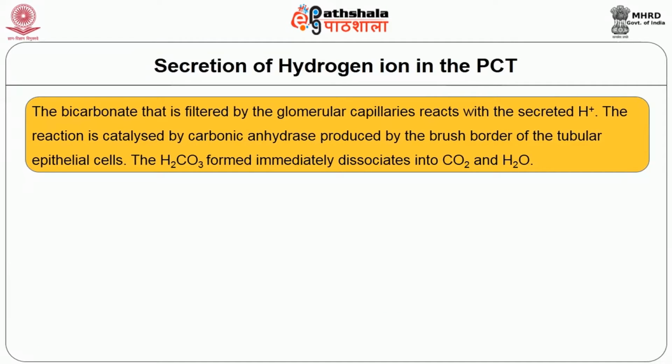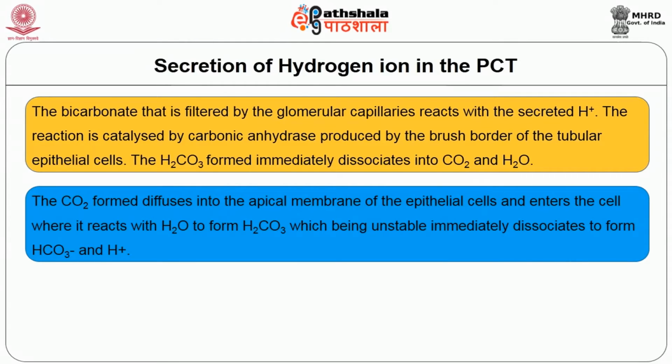Now the bicarbonate that is filtered by the glomerular capillaries reacts with the secreted hydrogen ion and forms carbonic acid. This reaction is catalyzed by carbonic anhydrase produced by the brush border of the tubular epithelial cells. The carbonic acid formed immediately dissociates into carbon dioxide and water.